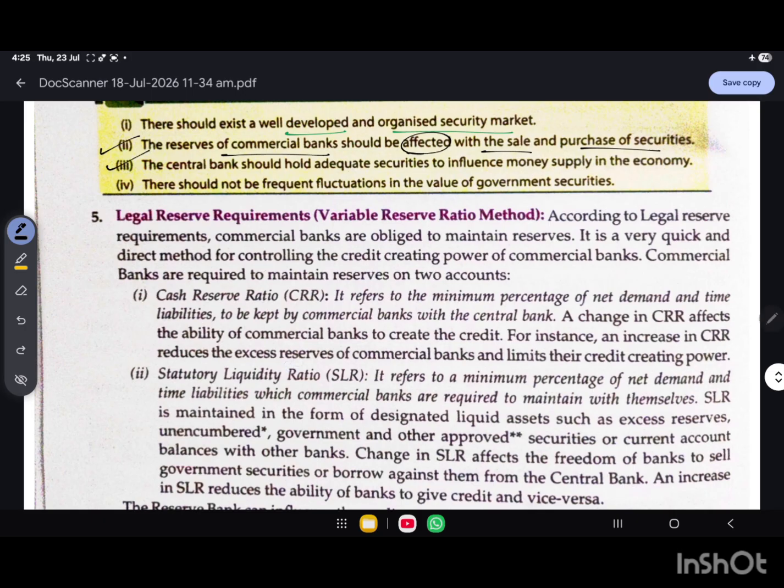And the third condition for OMO is the central bank should hold adequate securities to influence the money supply in the economy. That means RBI should have enough government securities. Only then it can buy or sell them whenever it is required.